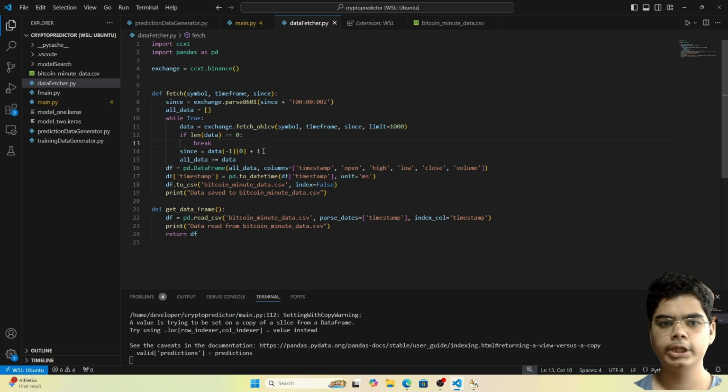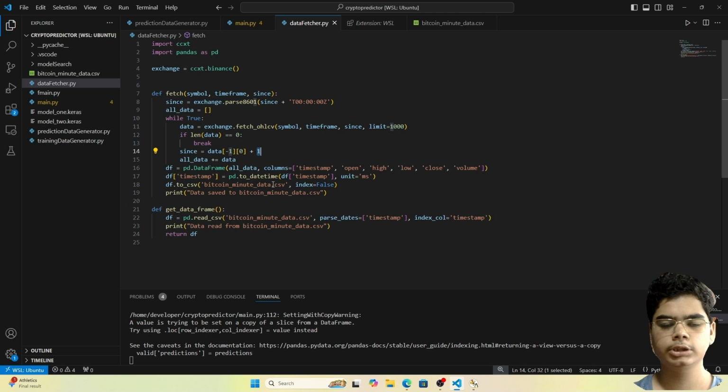But now we don't want to again store the data of the same 1,000 data points. So what we will do, we will fetch the last data point, which is specified here by -1 of this data, and then once we fetch the last data point, we want the first column, since by default the first column will be the timestamp values, like 16:11, 16:12, 16:13, and so on and so forth. So we want the first column which will store the time, and then we want to increment it by 1.